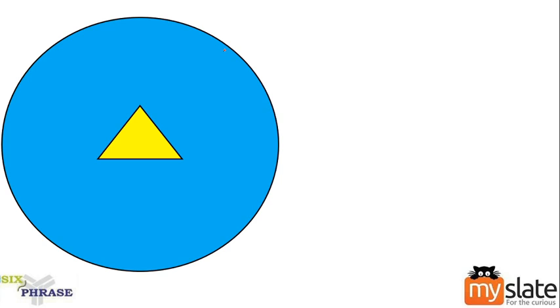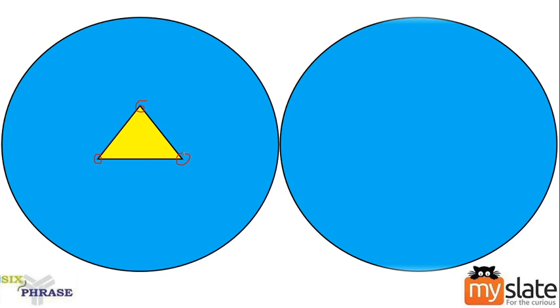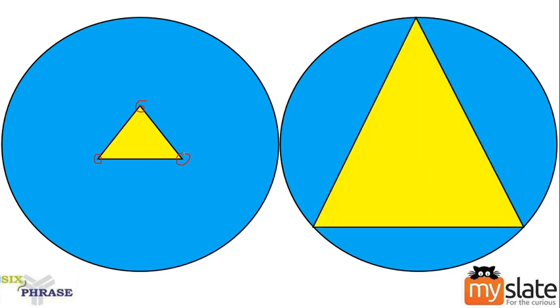Automatically, the triangle will expand so that all three corners will touch the circle, which means the circle will not change, but the triangle would have expanded. Clear? So within a normal circle, we have a strange triangle.